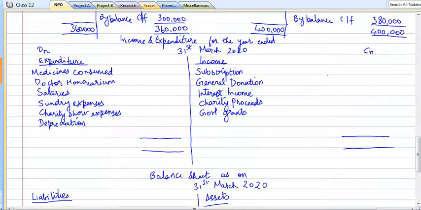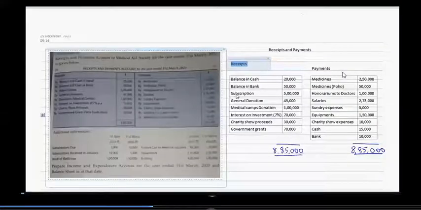How much is the subscription? 5,10,000. Okay. Next, let's move on to the receipts and payments account. Subscription, general donation. General donations are to be booked in the income side. However, if it is a specific donation, then we need to capitalize. We will add it to the capital fund.